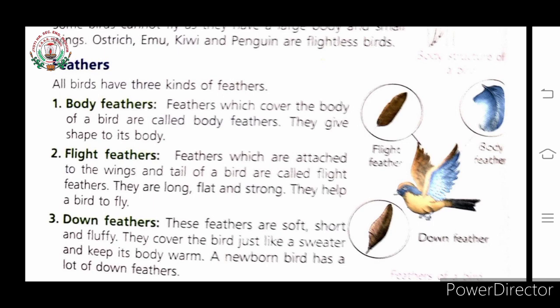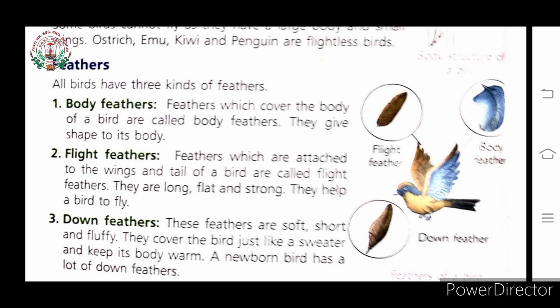A newborn bird has a lot of down feathers. Children, these down feathers keep the body of a bird warm. And a newborn bird, the baby bird, has a lot of down feathers which keep its body warm.